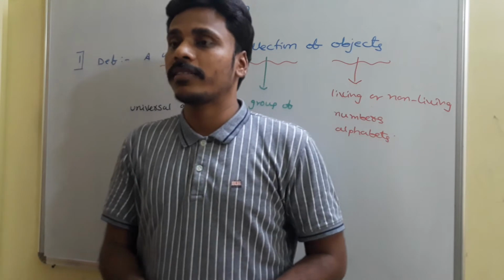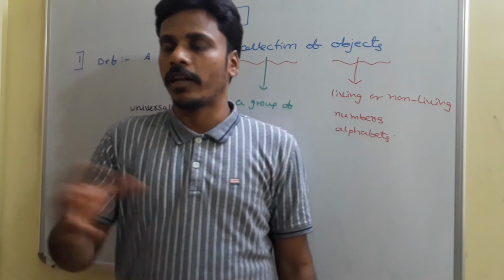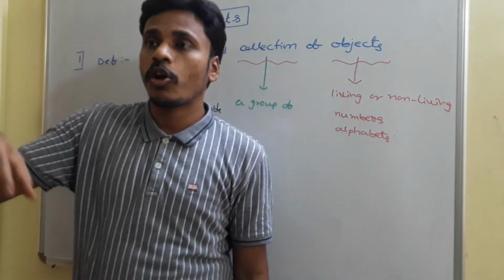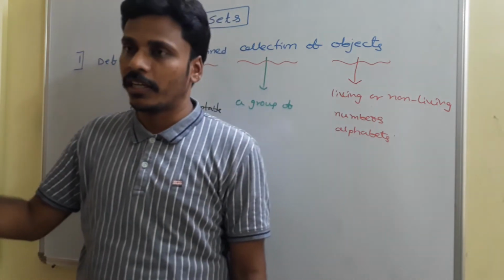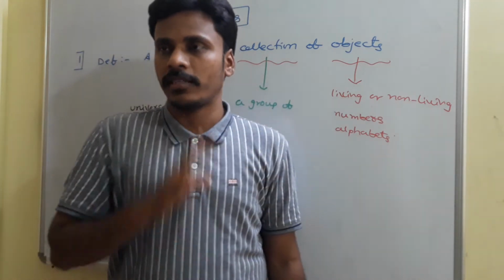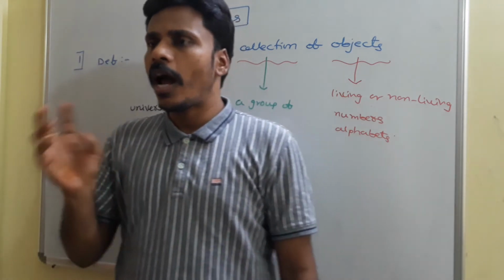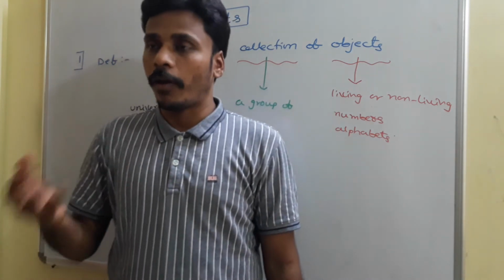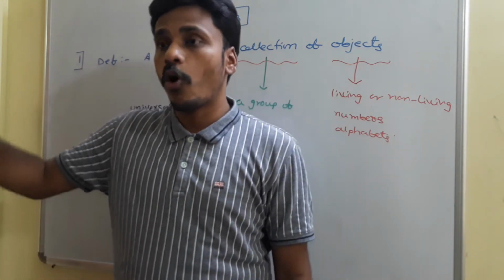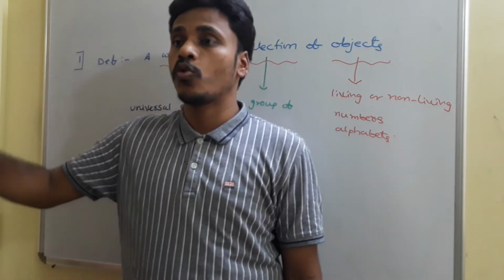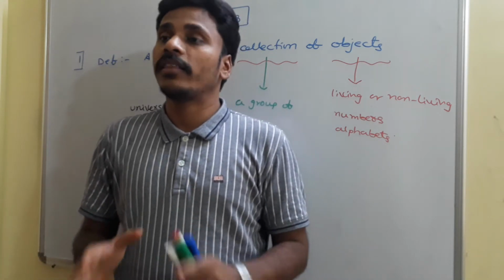In the same manner, if I enter a class, consider the collection of boys of that class. The class may contain boys or girls. If I say collection of boys of 9th A section of some particular school X, then the school name is fixed, the class name is fixed, and I mentioned boys. For every person, for me, for you, for your relative, for your friend, for everybody, the collection of boys of 9th A of that particular school X is the same. There is no alteration in that, right? And that's why that definition is well defined.